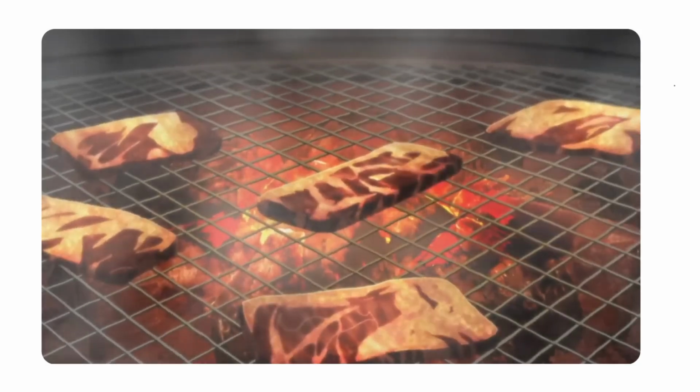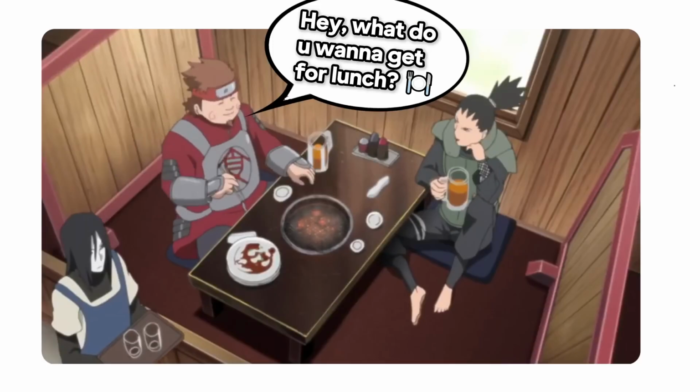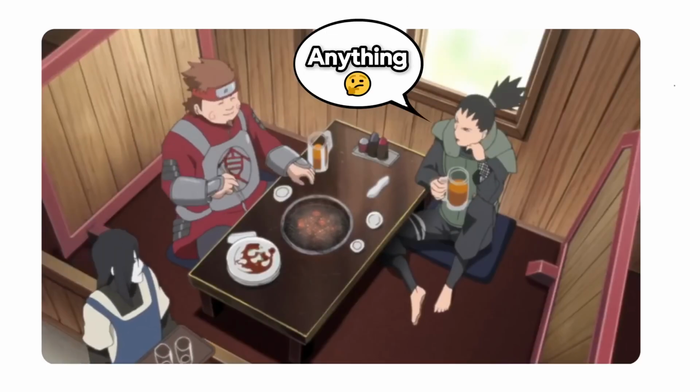Do you have one of those friends where, maybe you are that friend, when someone asks, hey, what do you want to get for lunch? And they're just like, oh, anything. Yeah, not very helpful. Similarly, if you feel like the output from your AI is not quite there, you can consider introducing constraints to make the results more specific and targeted.